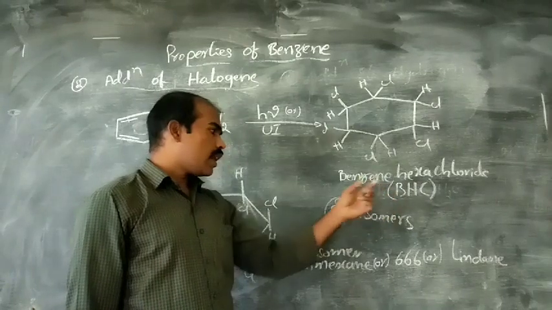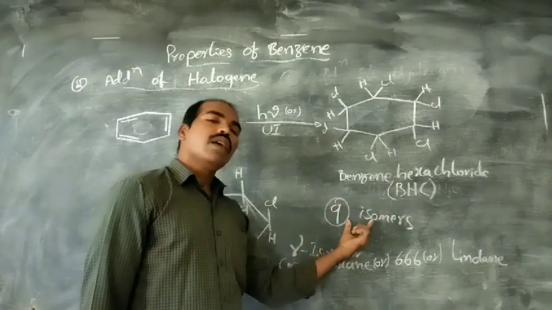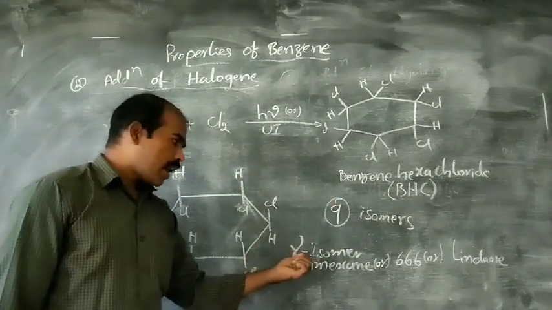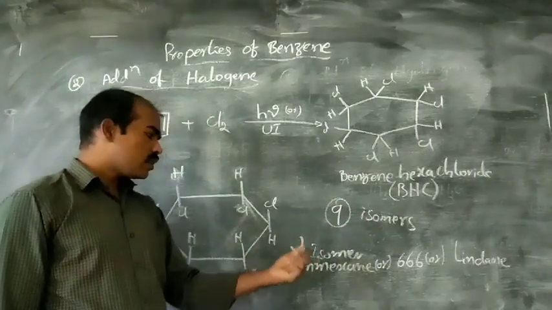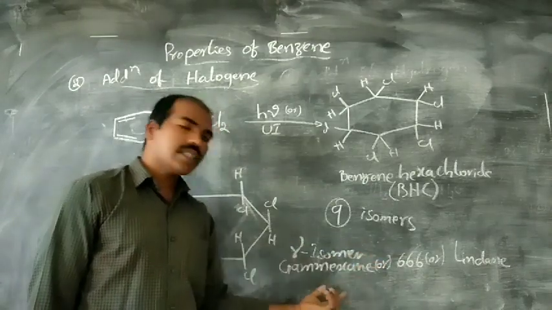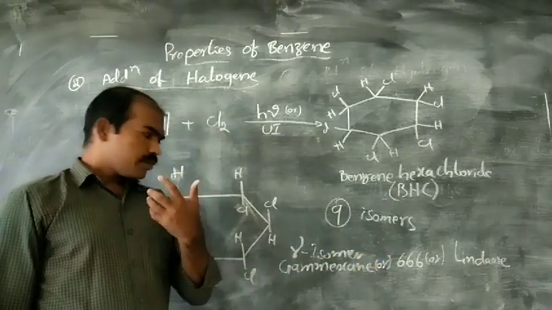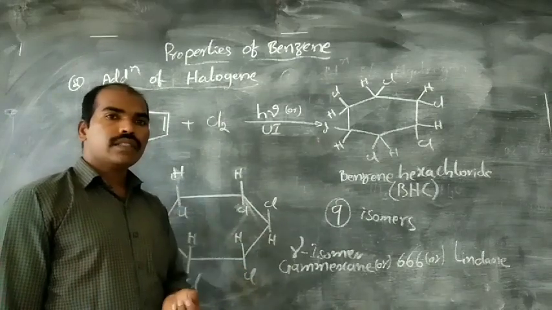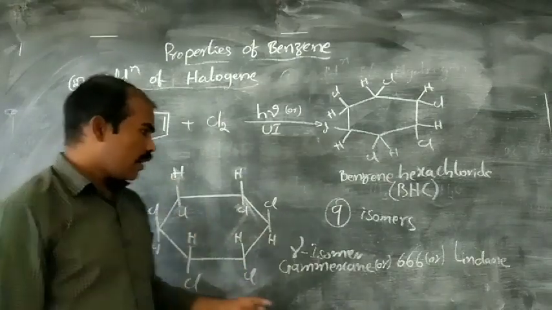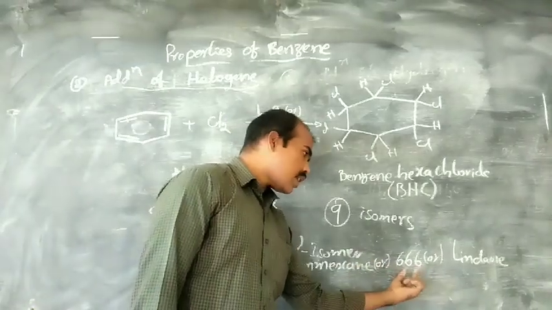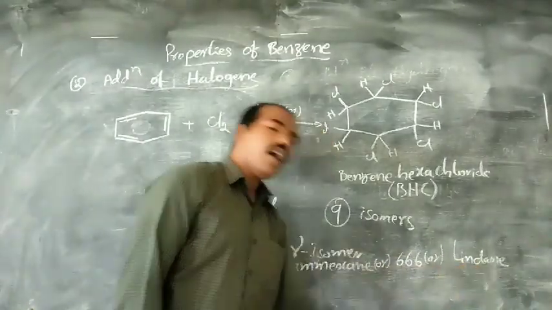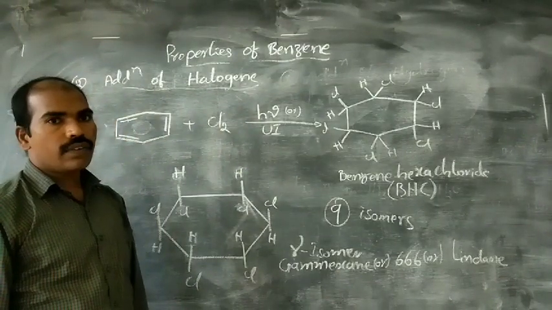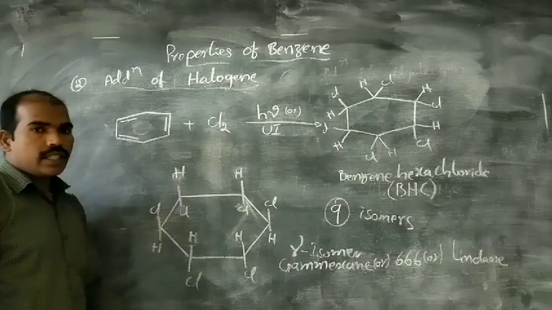This benzene hexachloride produces 9 isomers. Among these, only one is important, that is the gamma isomer. This gamma isomer is also called gammexane. You know very well gammexane powder, which is used to kill ants and some other insects. It also has other names, 666 or lindane. Okay, this is chlorination of benzene. Take this screenshot.